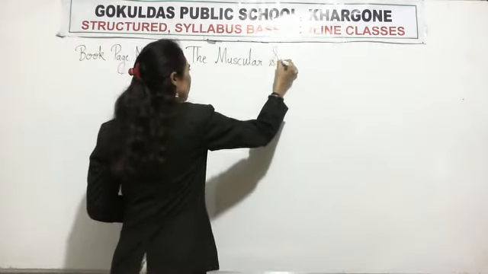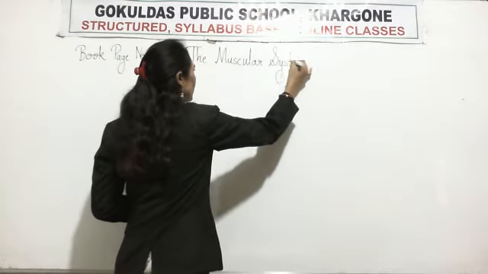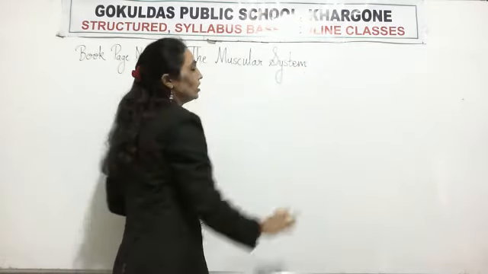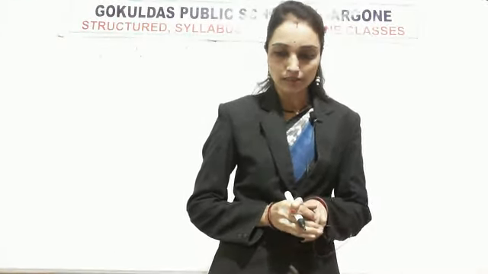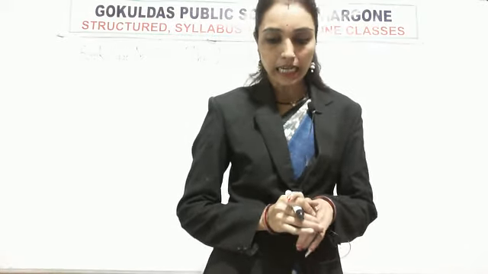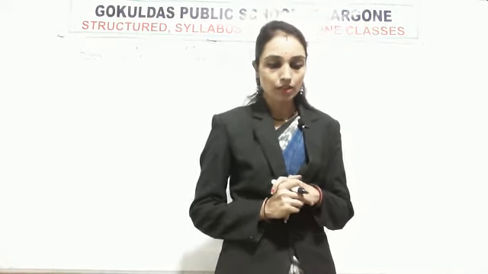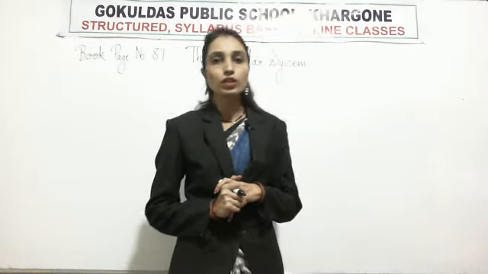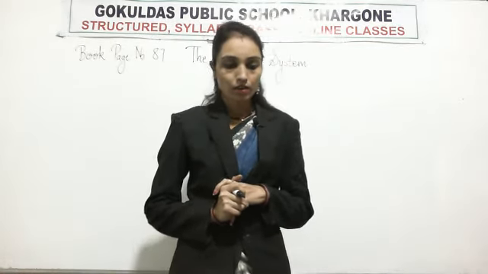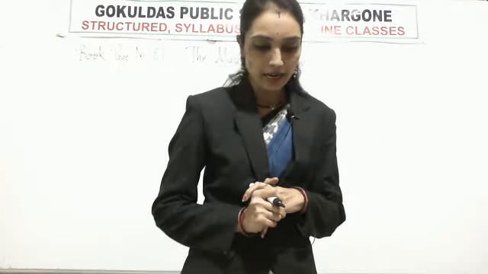Pay attention in your book. First we will read it from the book. The muscular system. Bones cannot move themselves. Muscles help them to move. And muscles are made up of tough elastic tissue called tendons. Muscles can only pull at bones.